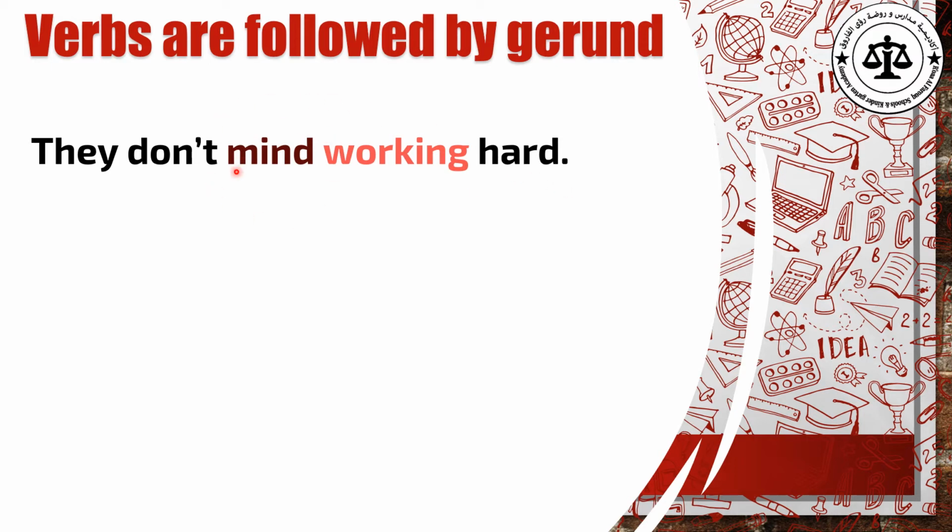Excellent. The main verb is mind. They don't mind. What do we have after mind? Working. Is working a verb or a noun? It's a noun. It's a gerund. So the first verb that is followed by a gerund is mind. أول فعل عرفنا لازم دائما يتبعه gerund. Working is a gerund اللي هو mind. What is the second one?